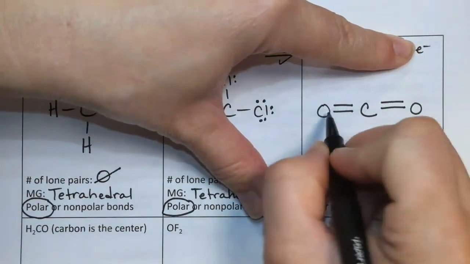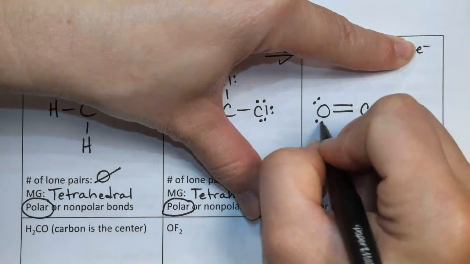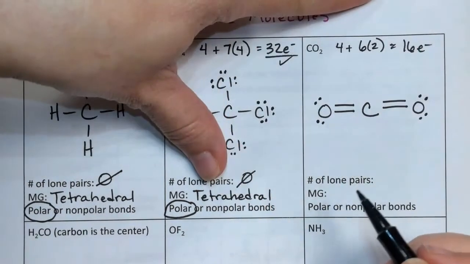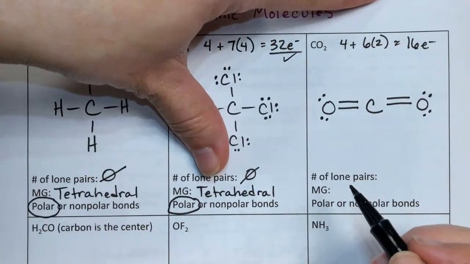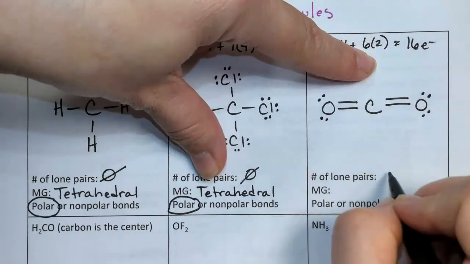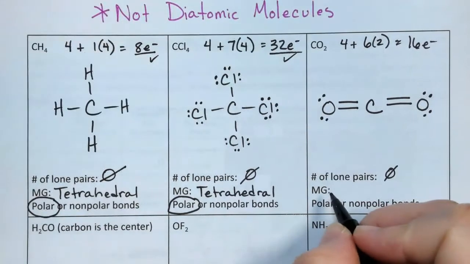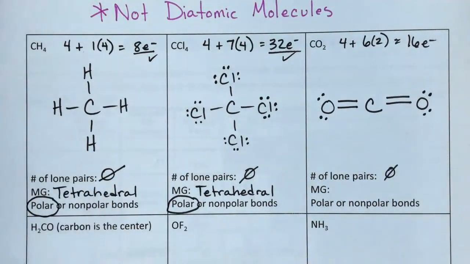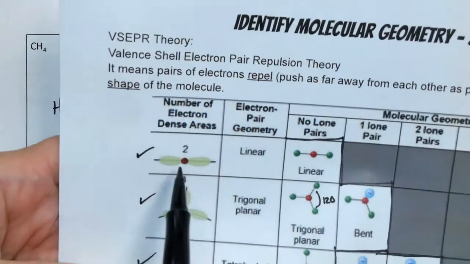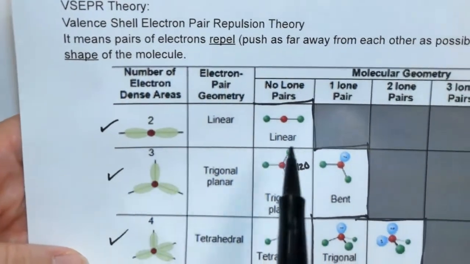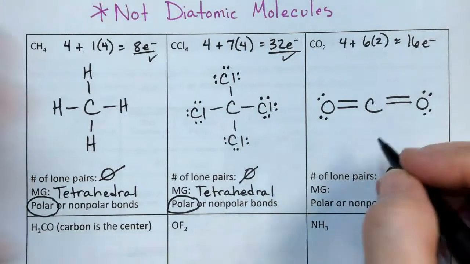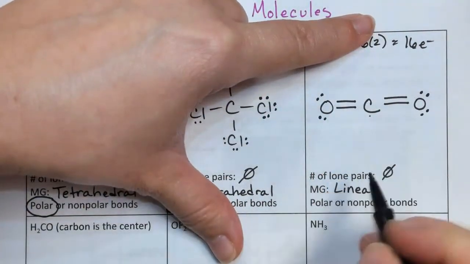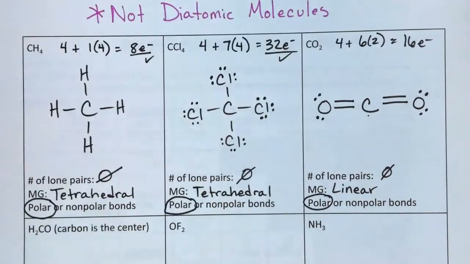So now we have 2, 4, 6, 8, 2, 4, 6, 8, and that's going to be the Lewis structure for CO2. No lone pairs on the center, and the molecular geometry, it's got 2 things around the center, and so that is going to land us here, only 2 things around the center. That's linear. So we'll say linear. Because carbon and oxygen are different from each other, they are polar bonds.